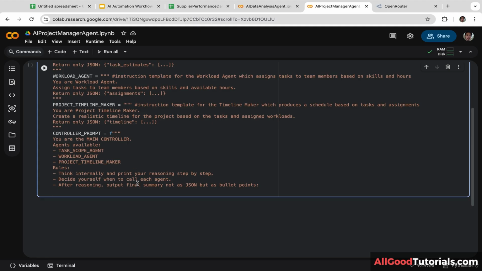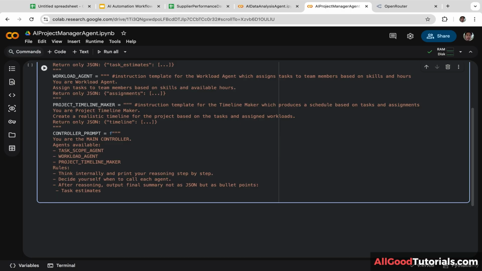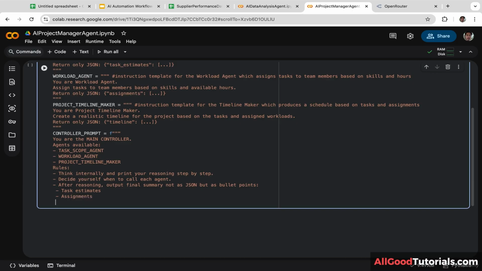And the summary should include task estimates, assignments, and timeline.